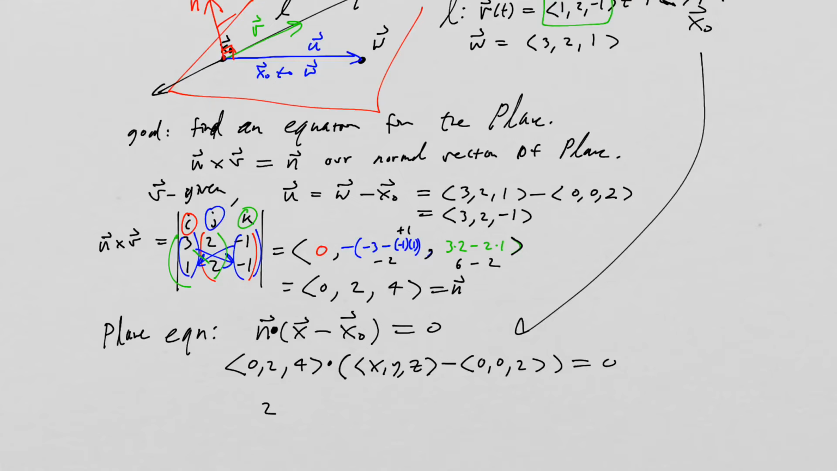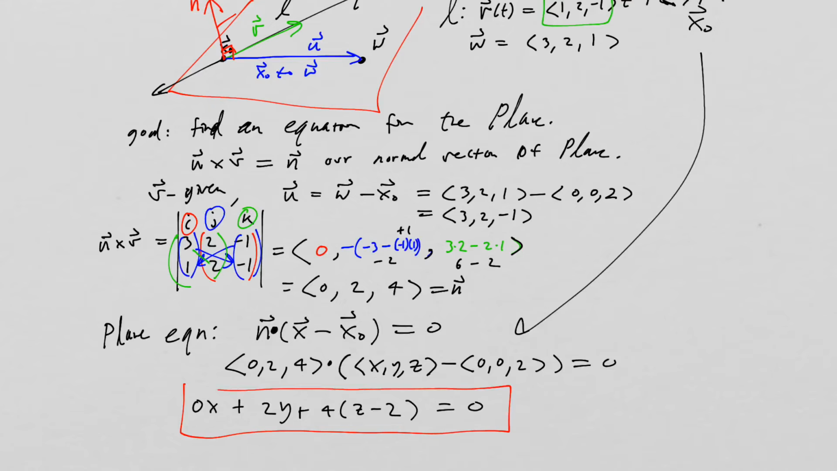It's going to be 0 times x, plus 2 times y, plus 4 times z minus 2, and that's going to be equal to 0. So that can be our final answer. We could box that up.